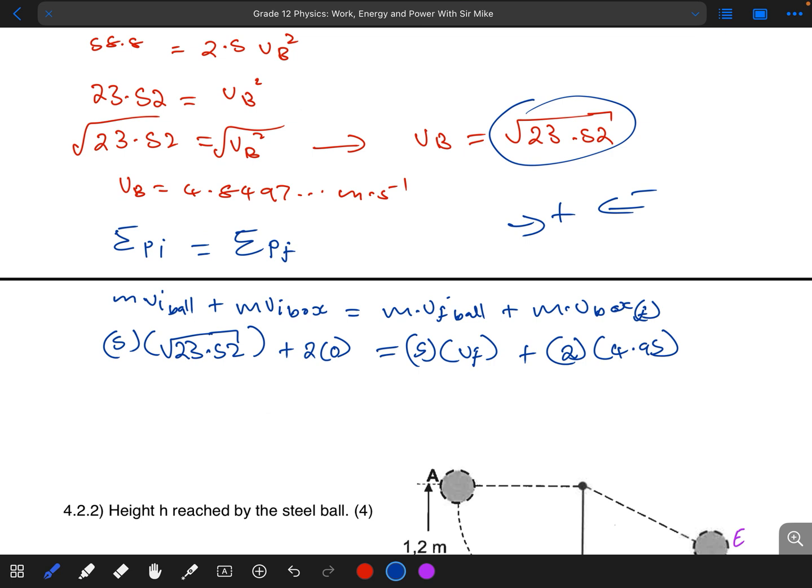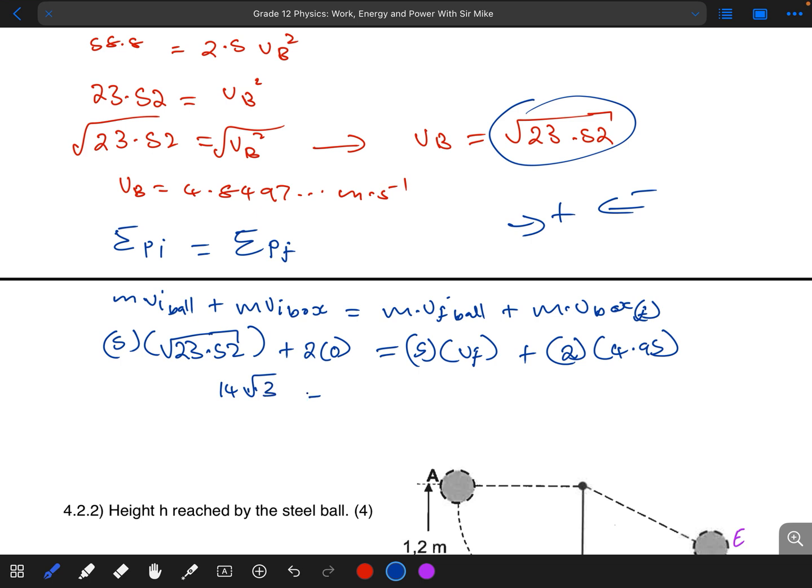So if you put this into your calculator, what you are going to get is 14 root 3. That's root 3 there.